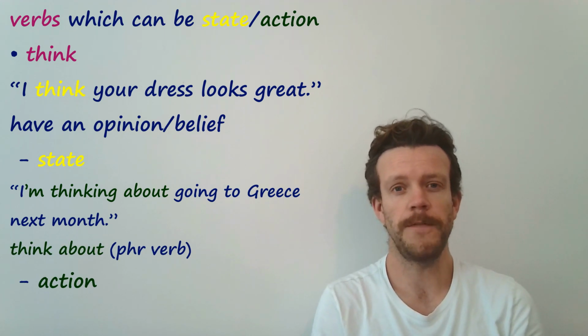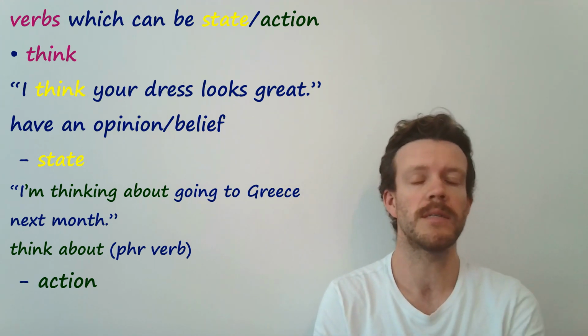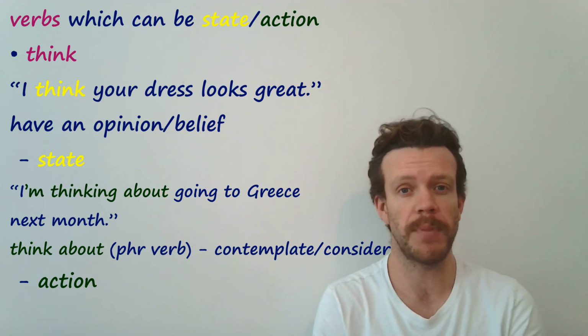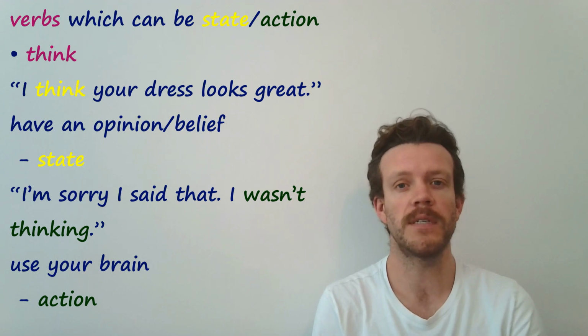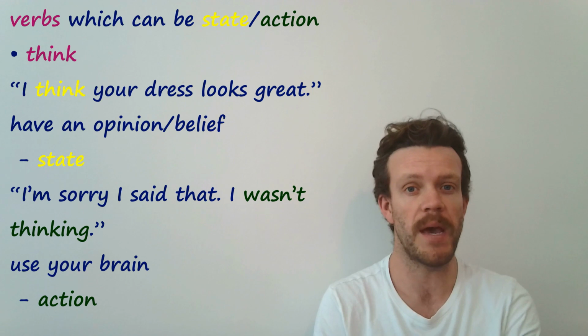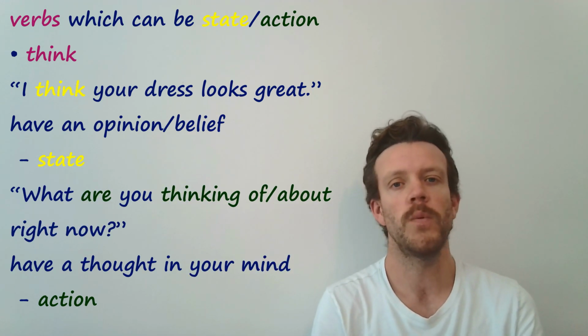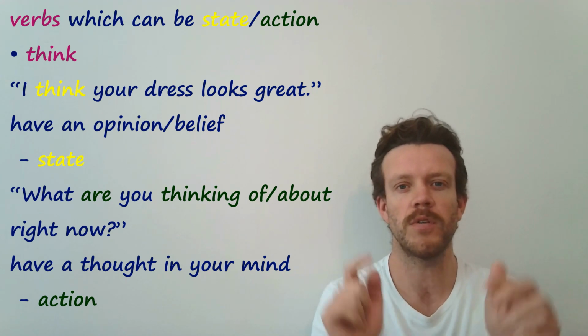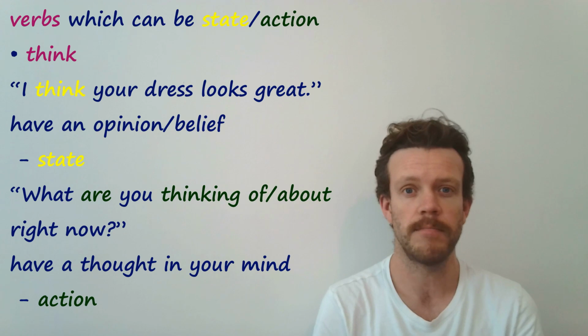And well done. If you said, I'm thinking about going to Greece next month, maybe, maybe not. It's an action when you're contemplating something. Next one, I'm sorry for what I said. I wasn't thinking. It's an action when you're just talking about using your brain. And finally, what are you thinking of, thinking about right now? Literally, what thoughts are in your head? So those are the verbs which can be both.